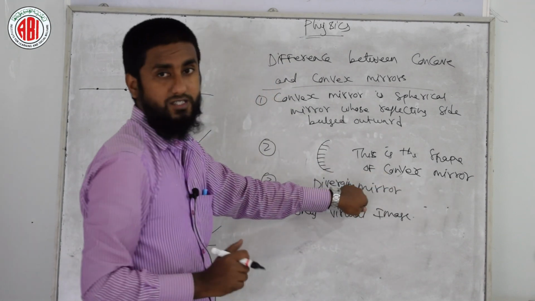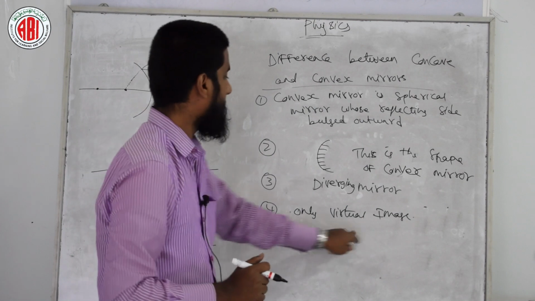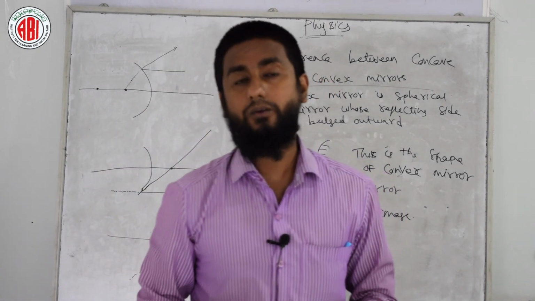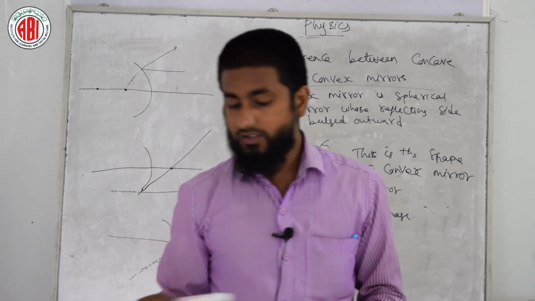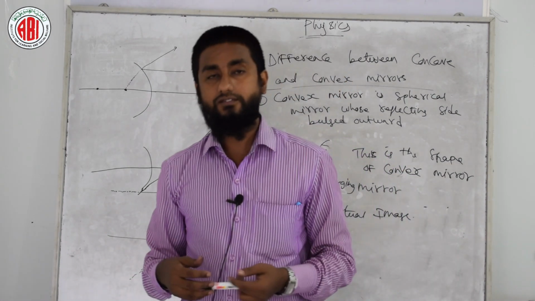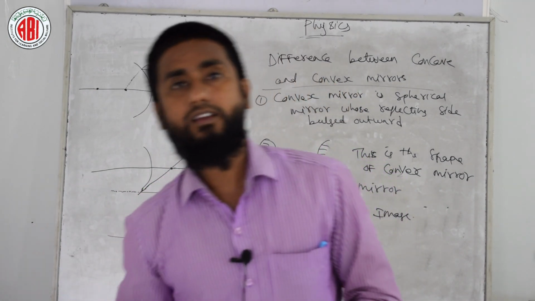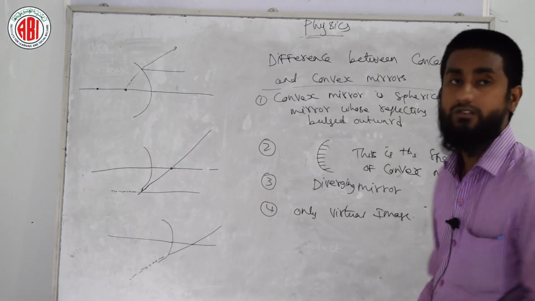Convex mirror is known as diverging mirror, only virtual image is formed. That means in convex mirror only virtual image is formed. One more thing it might ask in your examination, why convex mirror is a diverging mirror. The same answer you need to reply, the definition of convex mirror.